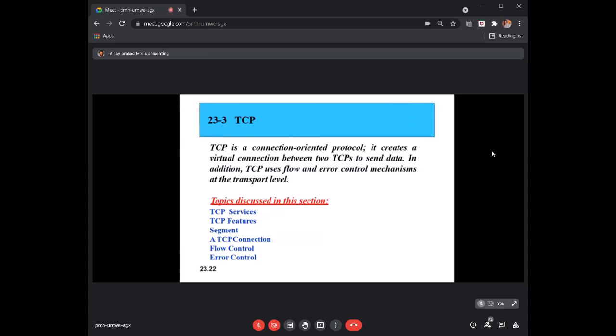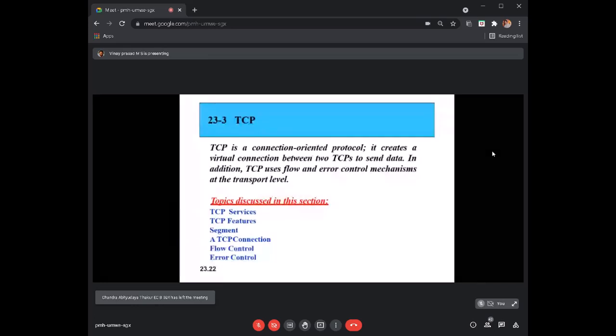So what is connectionless? UDP is connectionless. Connectionless means it will not create any virtual connection between them. It simply sends, as I told you, it simply throws the ball and either it reaches the destination or not. But here, TCP, we will look at its services and features, then something called segments and TCP connection, and the flow control mechanism. We already discussed it, right? Something like sliding window protocols.